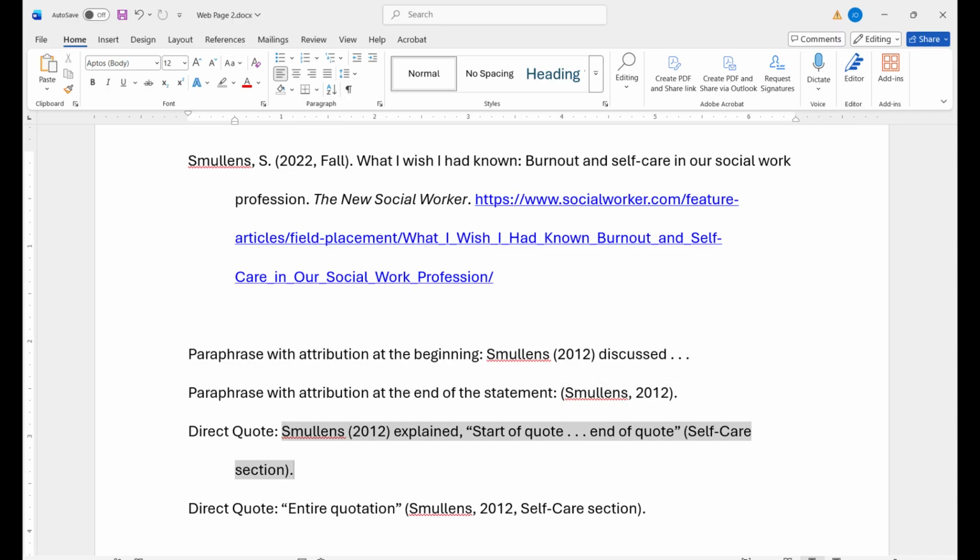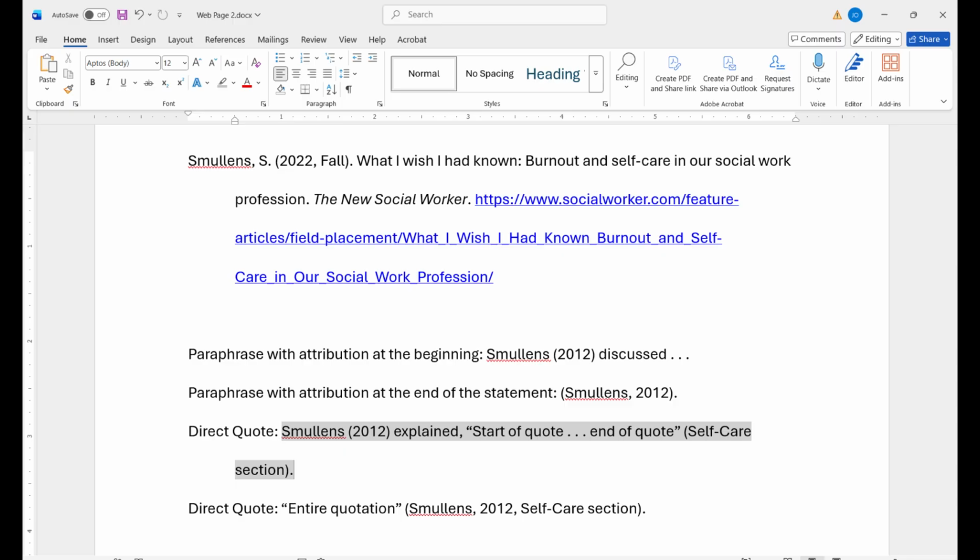Direct quotes can be formatted in two ways. You can put the attribution prior to the quote with the author's name, space, and year in parentheses, followed by an appropriate verb, comma, and the quotation within quotation marks, but no period. Following the closing quotation mark, in parentheses, add an abbreviated name of the header in title case. Title case means that every word except small words have the first letter capitalized. Follow this with the word section in lowercase, closing parenthesis, and a period.